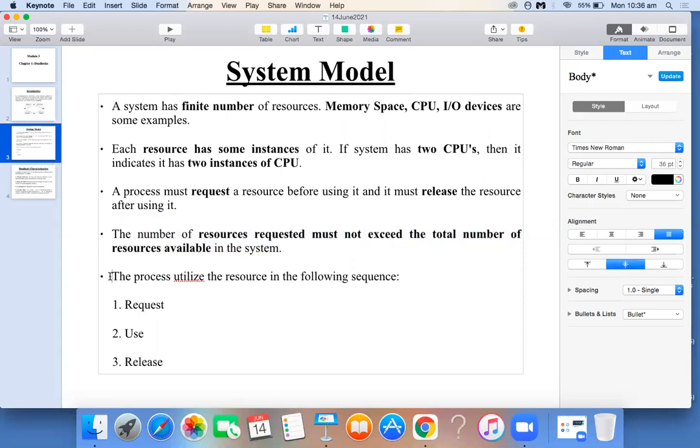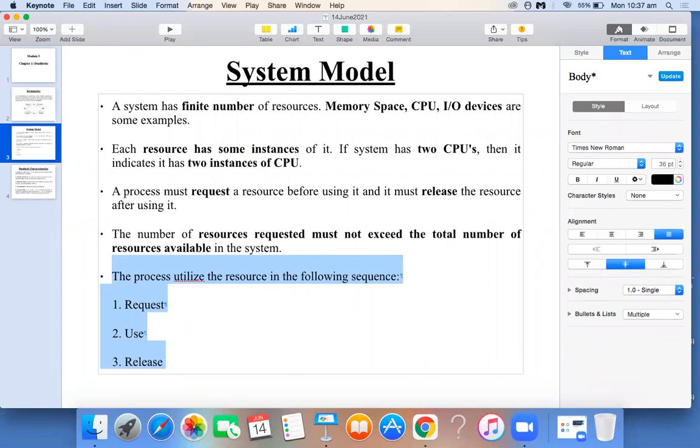Okay, so in what order will the process be using the resources? In this particular order, the process will be executing or using the resources. The first one is the process will request a resource. If the requested resource is not available, then what happens? That process will be in a waiting queue. Whenever the resource becomes available, the program will start its execution. That's what that request indicates.